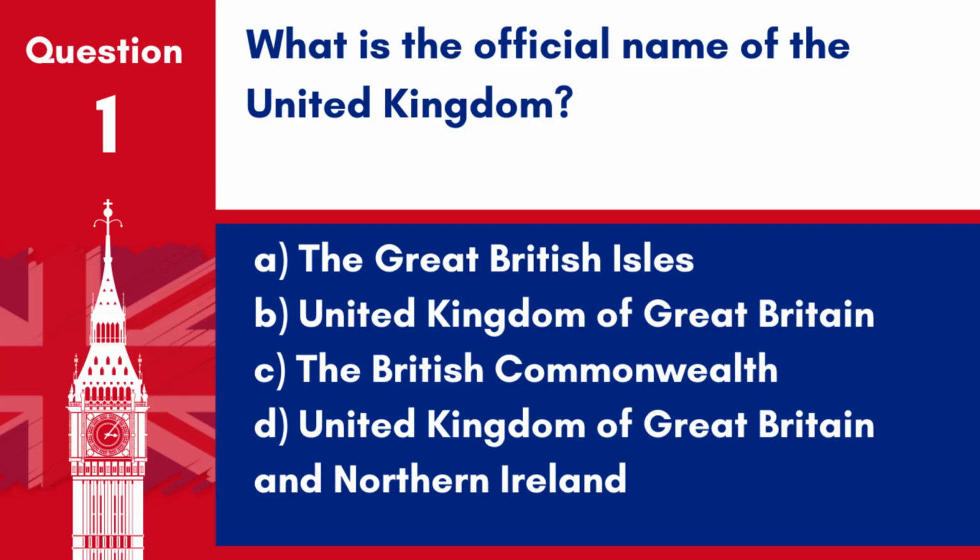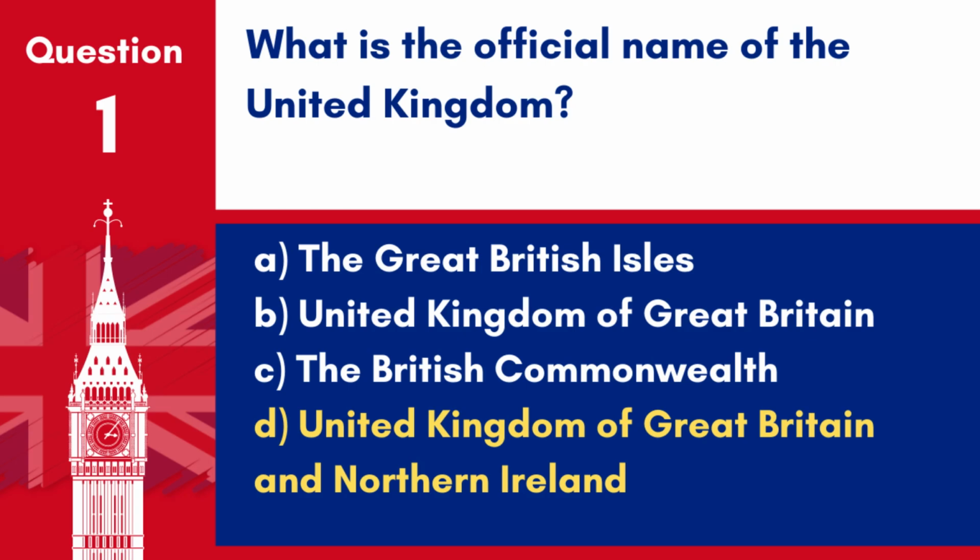Question 1. What is the official name of the United Kingdom? A. The Great British Isles. B. United Kingdom of Great Britain. C. The British Commonwealth. D. United Kingdom of Great Britain and Northern Ireland. Answer D. United Kingdom of Great Britain and Northern Ireland.